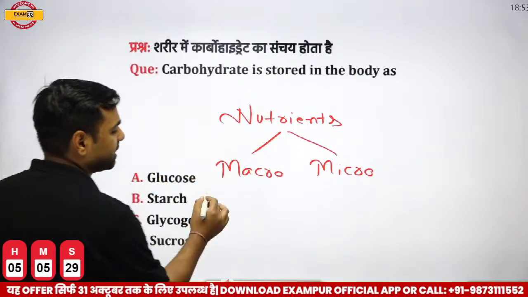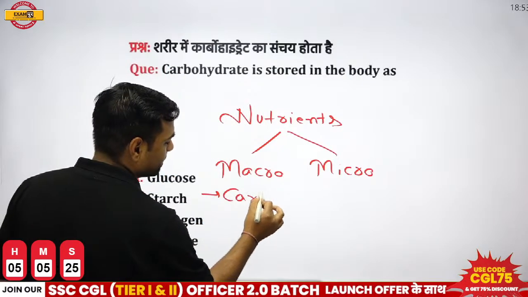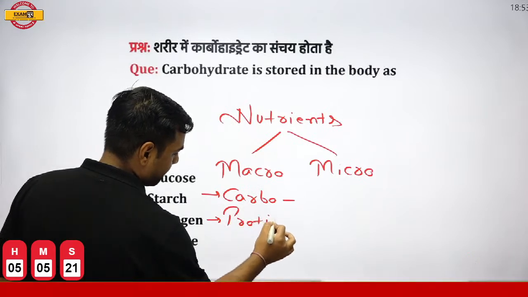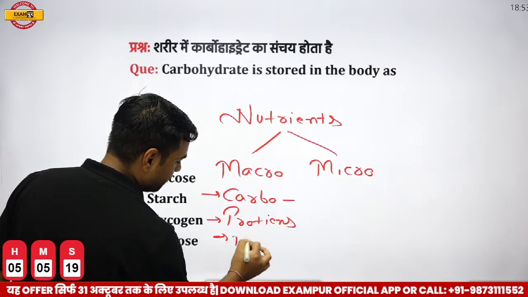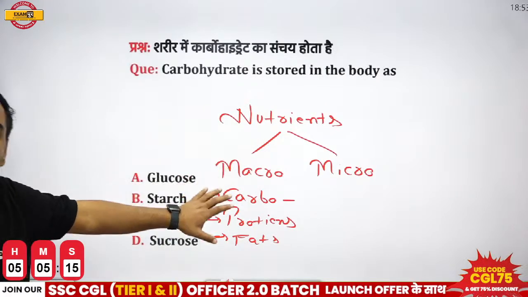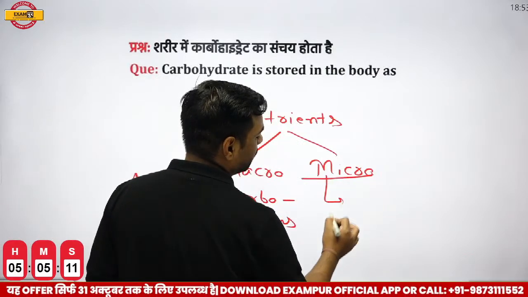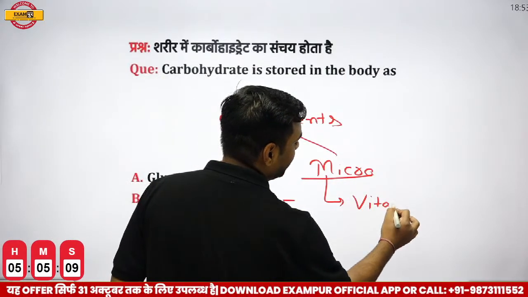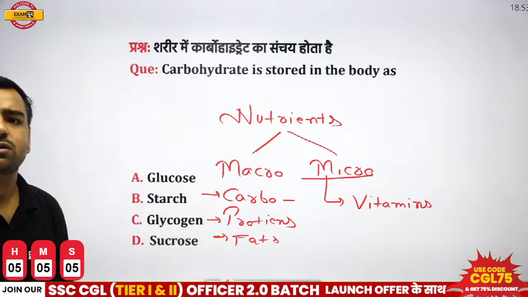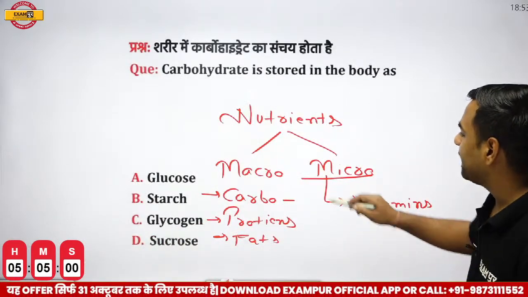Now, what is the question which is asked? In the macronutrients, we have three: carbohydrates, then proteins, and then fats. Why are they known as macro? Because they are required in larger amounts. If I talk about micronutrients, what are they? You can talk about vitamins here, and then certain nutrients like calcium, phosphorus, all those things come in the micro part.